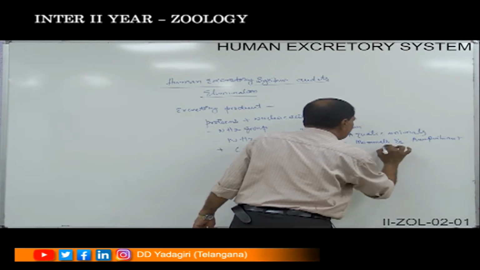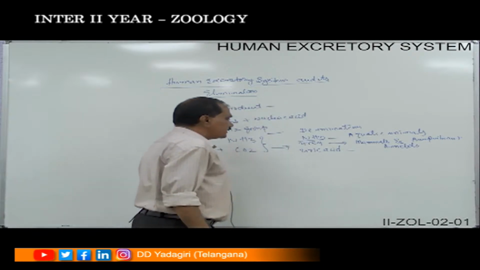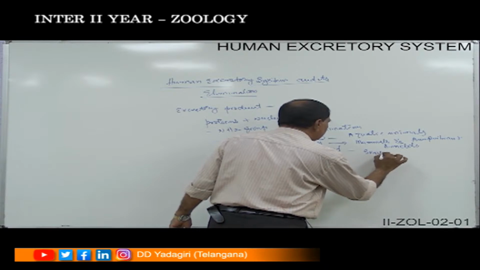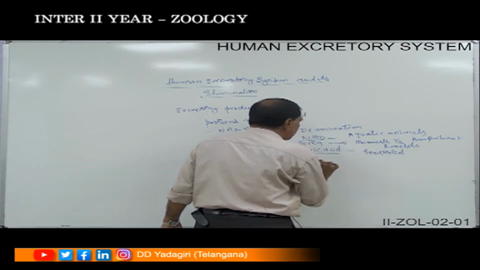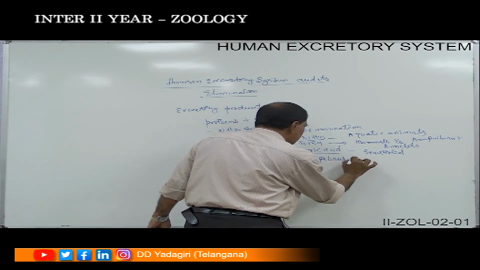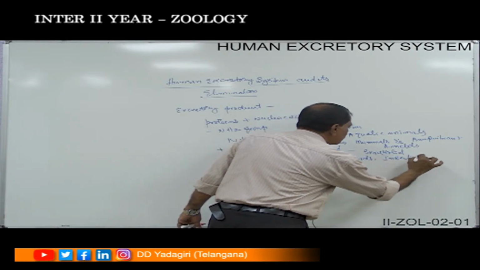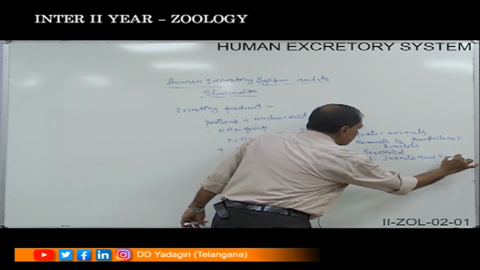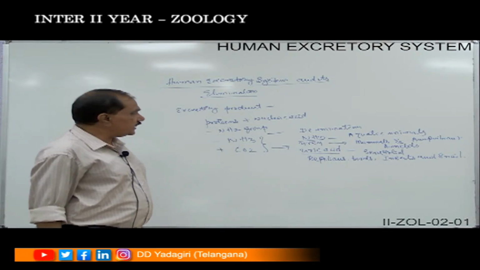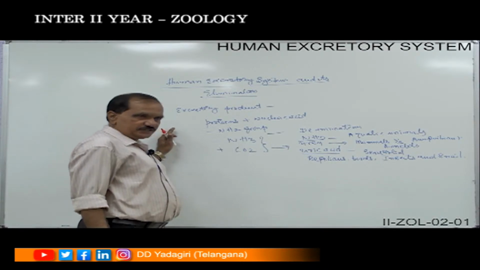In addition to that, the annelids also release the excretory product called urea, whereas the uric acid, which is present in the form of semi-solid, will be excreted by the reptilians, birds, insects and also the snail, which comes under the phylum Mollusca. So these are the three chief excretory products: the ammonia, urea and the uric acid.